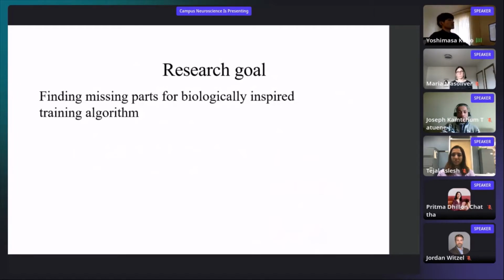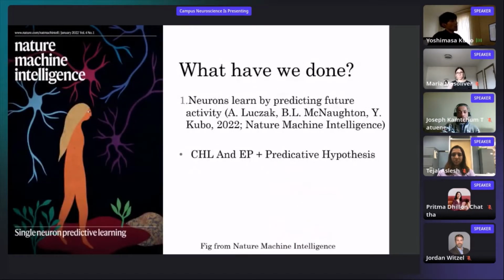So next slide, please. What we have done so far is, first, recently we have published a paper in Nature Machine Intelligence. In this study, we applied a hypothesis to biologically inspired training algorithms, such as CHL and EP.